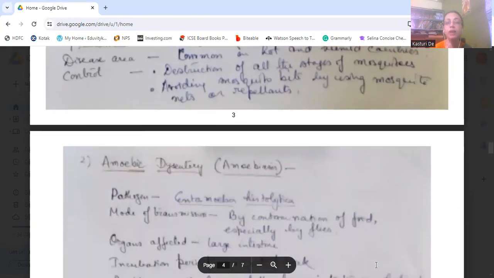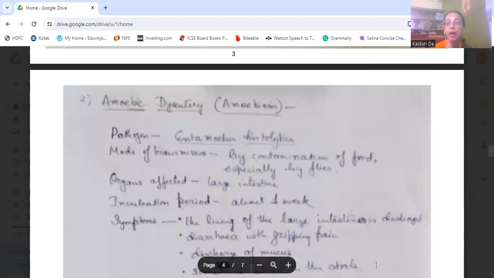Then we come to amoebic dysentery. It is an amoebiasis, also called amoebiasis, and the pathogen here is Entamoeba histolytica. Okay. And its mode of transmission is by contamination of food, especially by flies. Organs affected here is large intestine, and incubation period is about 1 week.